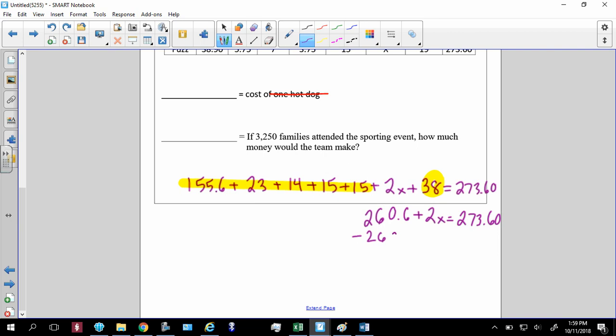Subtract 260.6, subtract 260.6. That actually should be 260 cents, but we get 2x is equal to, I believe that's 13. And then I divide that by 2, and the cost of one program is $6.50.